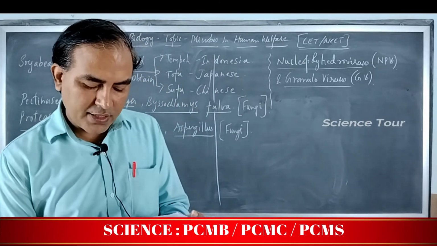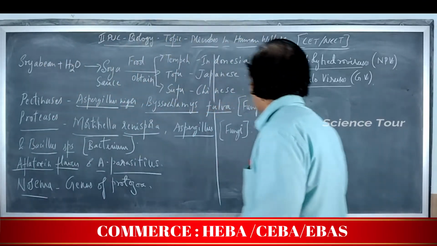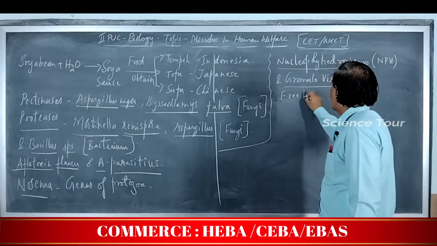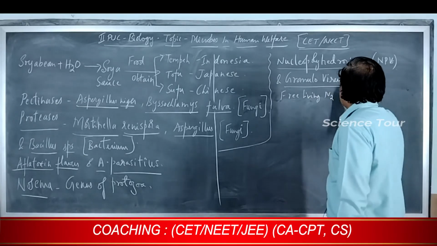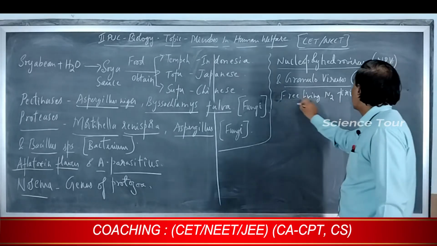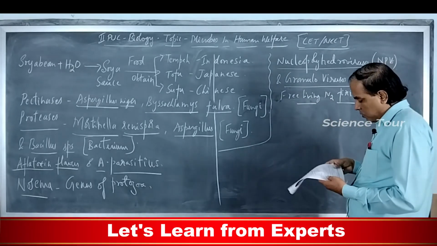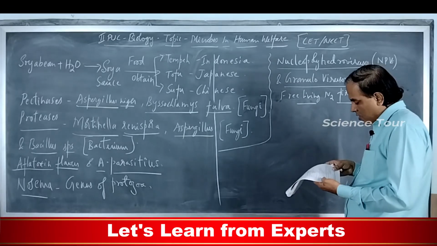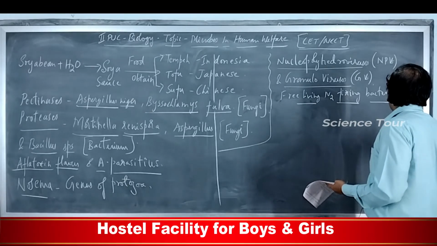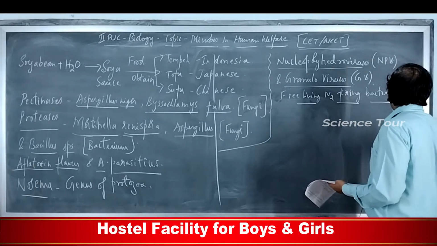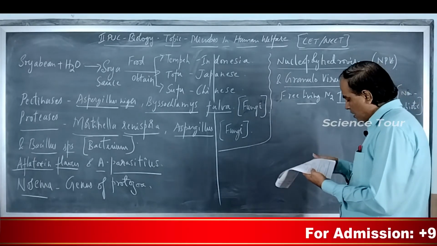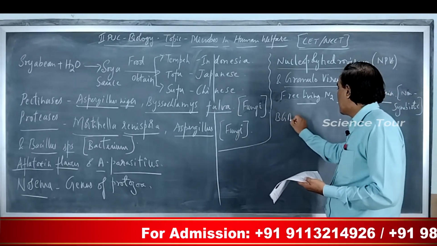Write down examples of free living nitrogen fixing bacteria, which are non-symbiotic. BGA, that is blue green algae or cyanobacteria, Anabaena,